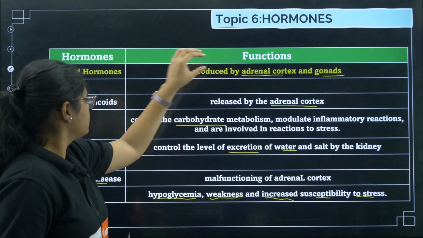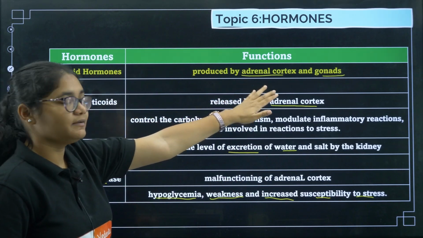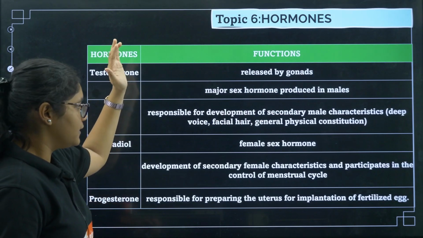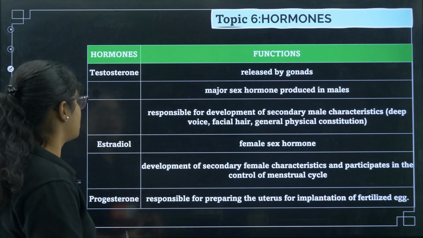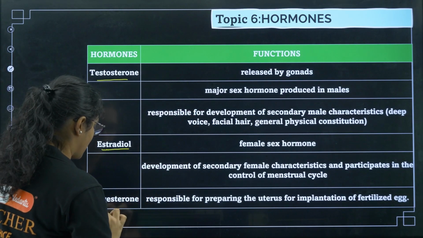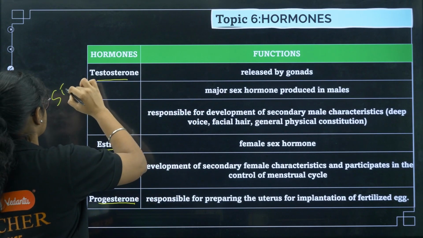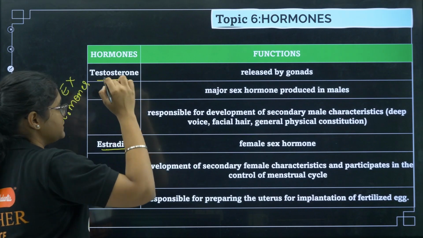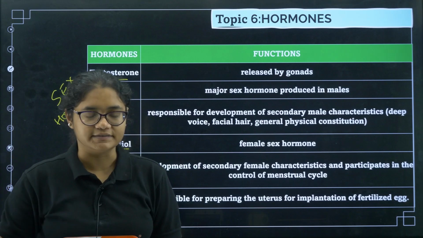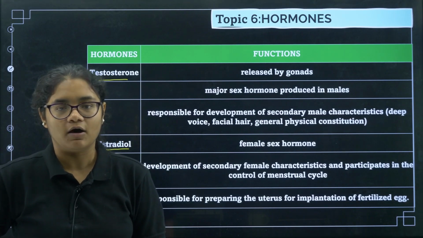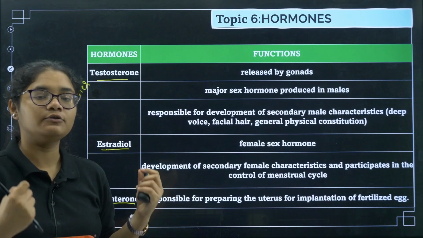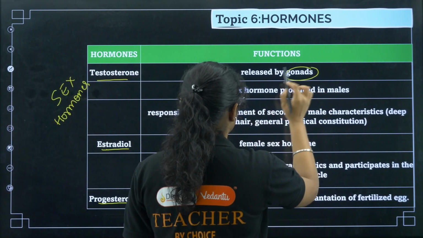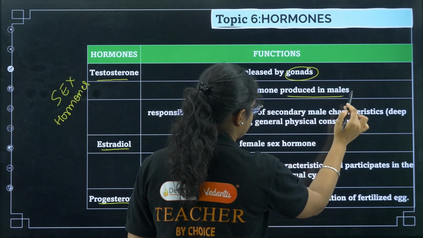Next, I told you these steroid hormones can be released even by gonads. So we will see the hormones released by gonads. They are testosterone, estradiol and progesterone. These are your sex hormones, which define the sexuality of a person, whether female or male. Testosterone is a major sex hormone produced in males.